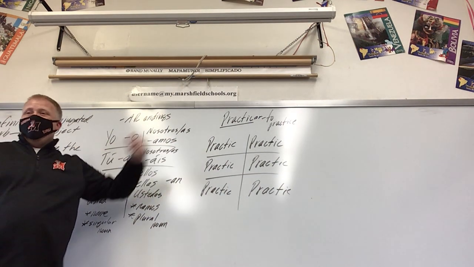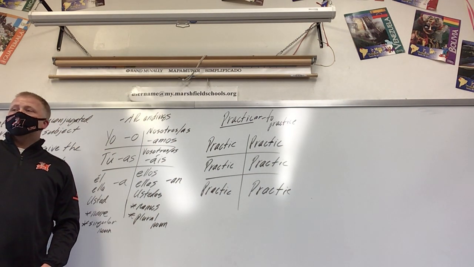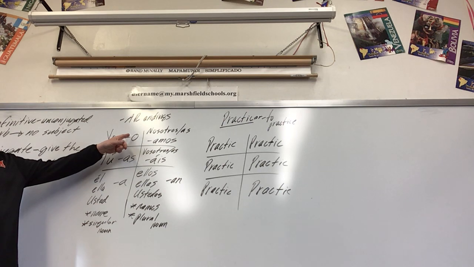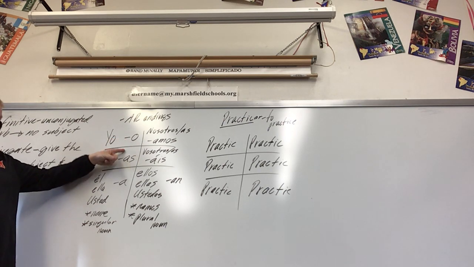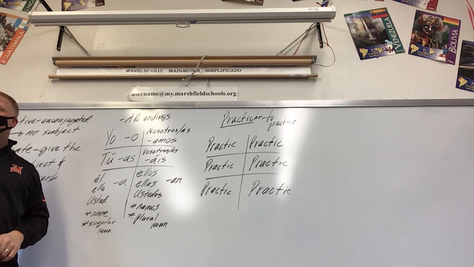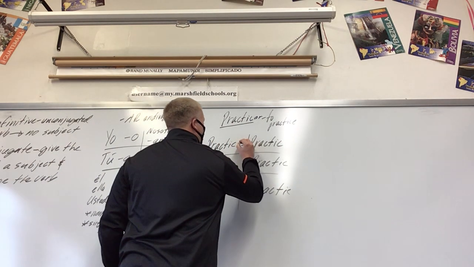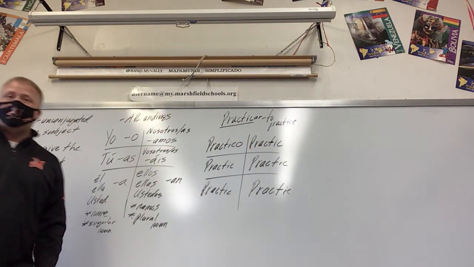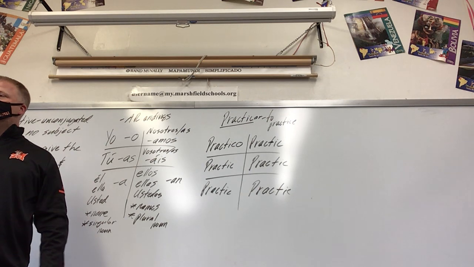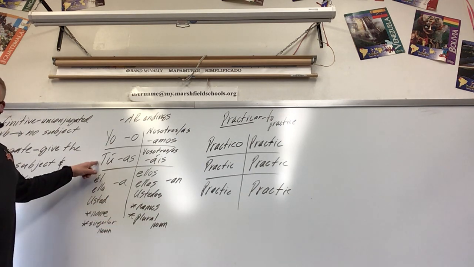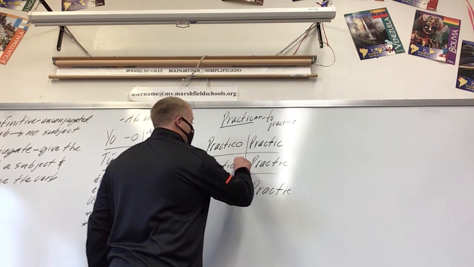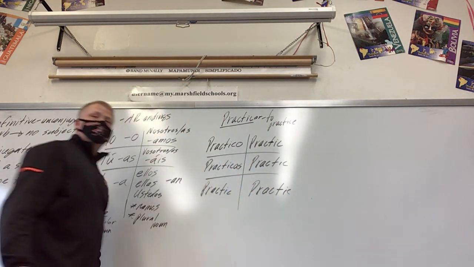So I want to say I practice. What ending do I use for I practice? O, as, a, amos, áis, or an. O. So there's our new word. Practico. What does it mean? I practice. The tú form, practicas.